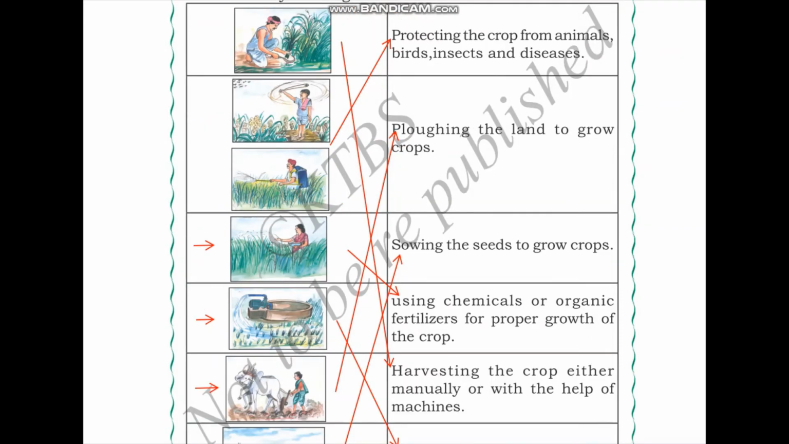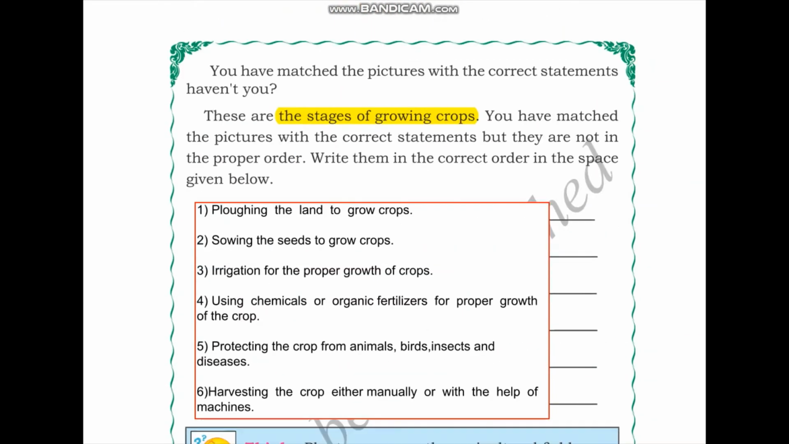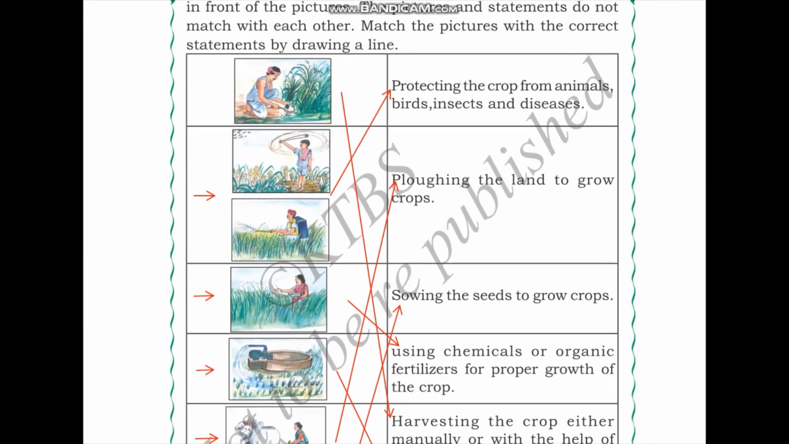Once the crop is healthily growing, we have to make sure that it's not damaged by external agents like animals, birds, insects, or diseases. So, the fifth stage of growing crops is protecting the crops from external agents like animals, birds, insects, and diseases. Okay, once we have successfully grown the crop, it is ready for harvesting.